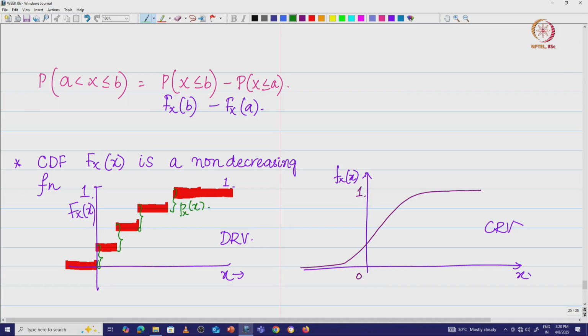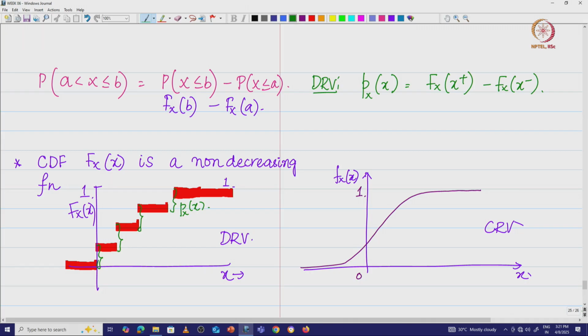So for the case of a discrete random variable, we say that the probability mass function Px of x is nothing but Fx of x plus minus Fx of x minus. So x plus is a value slightly larger than x, and x minus is a value slightly smaller than x, right.